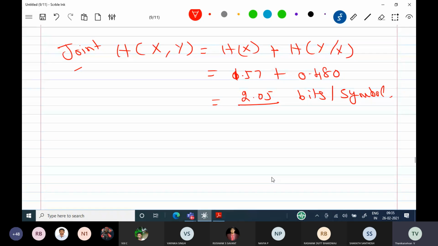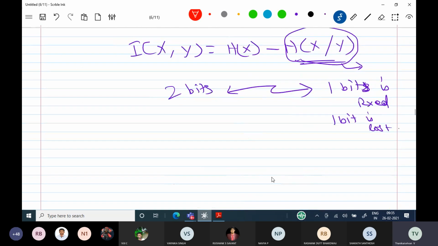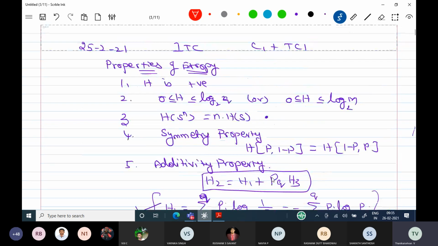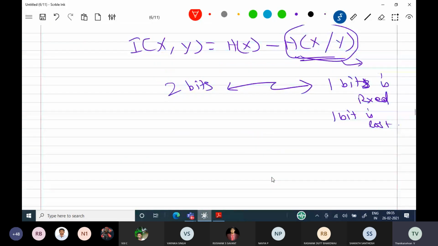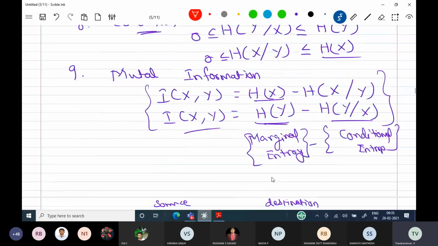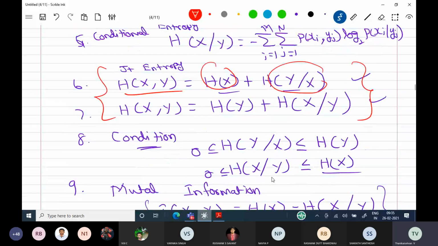Use the formula; I want H of x by y. Use the seventh formula. Just subtraction only. H of x by y is equal to H of x comma y minus H of y.